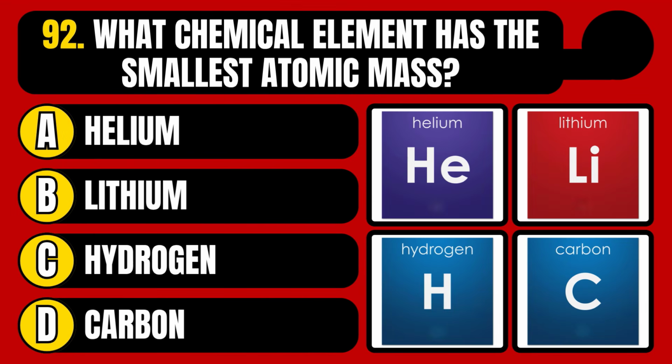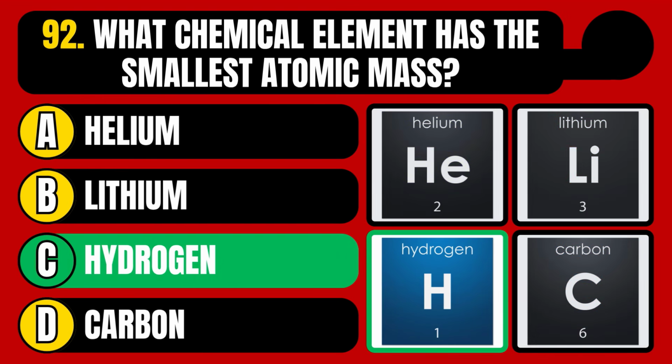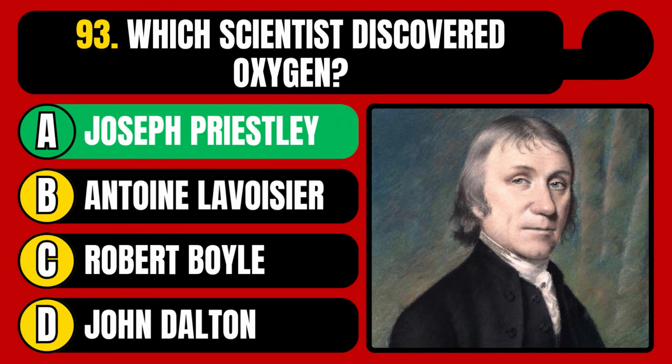What chemical element has the smallest atomic mass? Helium, lithium, hydrogen, or carbon? The correct answer is option C, hydrogen. Which scientist discovered oxygen? Joseph Priestley, Antoine Lavoisier, Robert Boyle, or John Dalton? The correct answer is option A, Joseph Priestley.